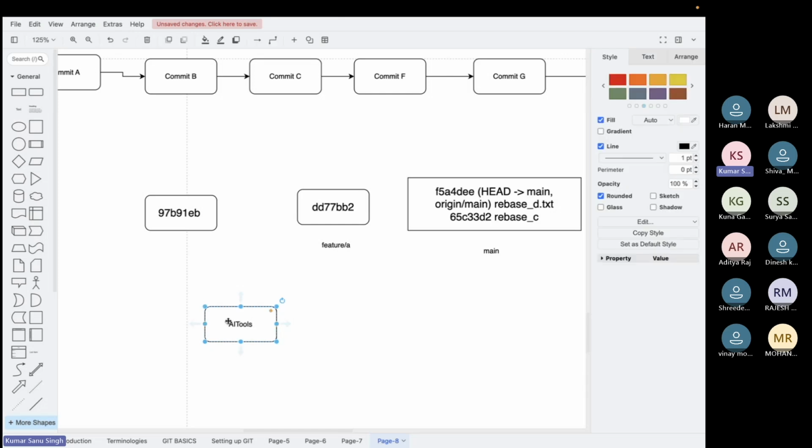This is interesting, I should also look at the changes which Kumar is making. So what you will do is you will fork this in your repo.